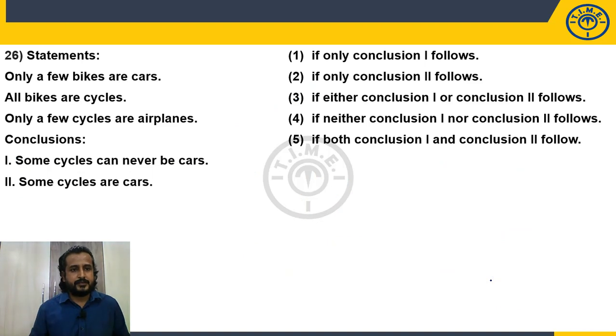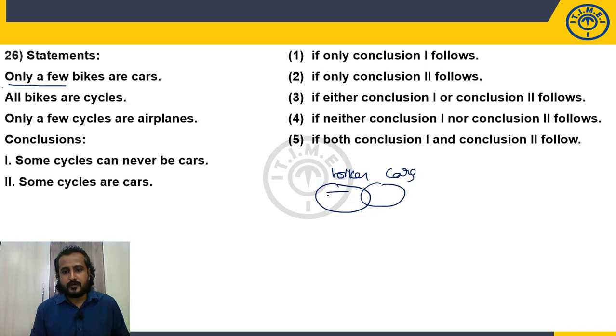Number 26. Only a few bikes are cars. So let's draw the basic diagram. This part of the bikes definitely should not be the cars. Only this part of the bikes should be cars. All bikes are cycles. All these bikes are cycles.